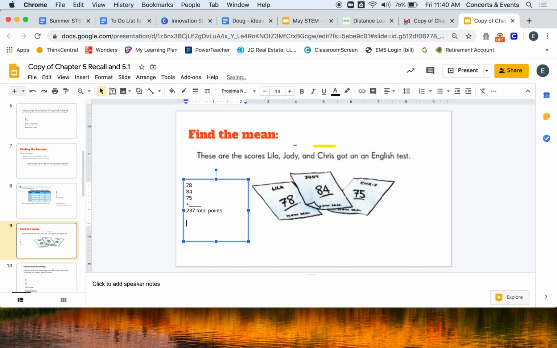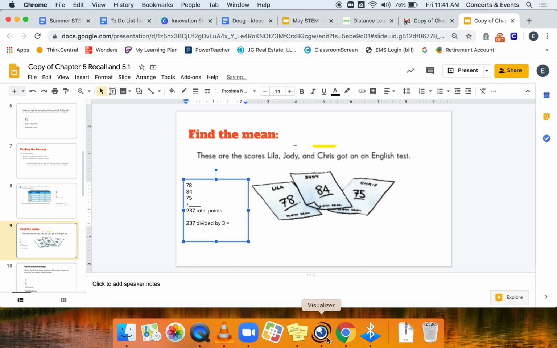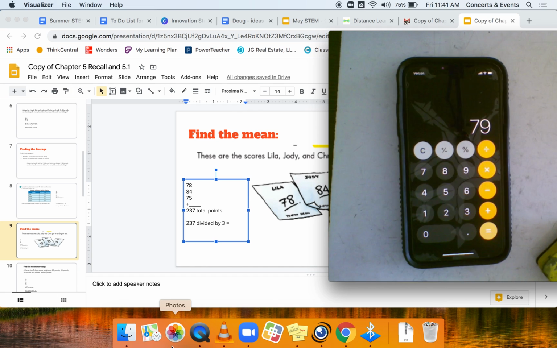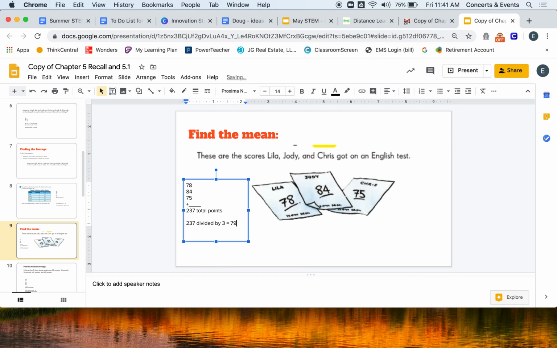That is not their average, that's just how much in total. Now I want to retake all those points and re-share them equally so everyone gets the same amount. So I'm going to take my total and divide it. What am I dividing by? There's 3 people who took a test, and there are three test scores, so I'm going to divide by 3 because that's how many ways I'm sharing these points. I'm going to type it in my calculator. 237 divided by 3 equals 79. So that means their average was 79.